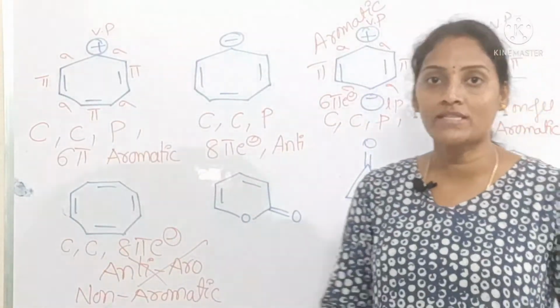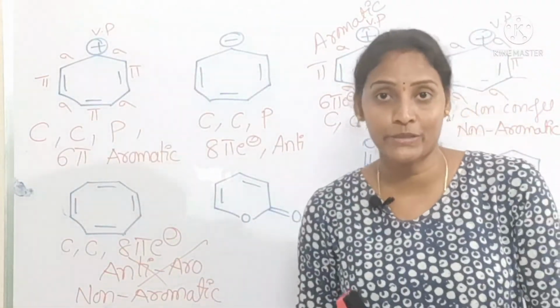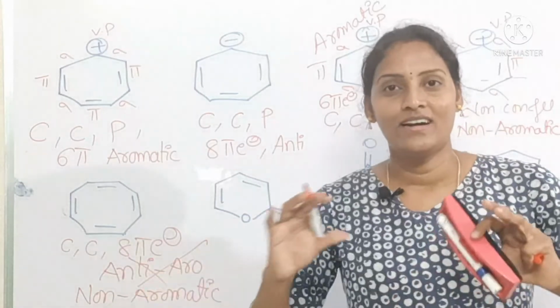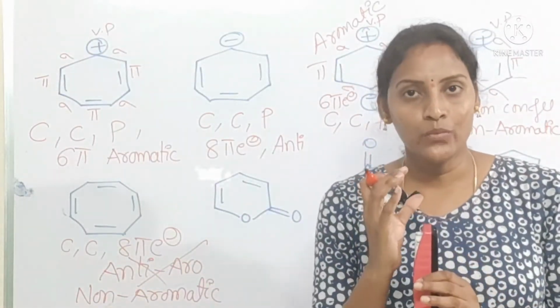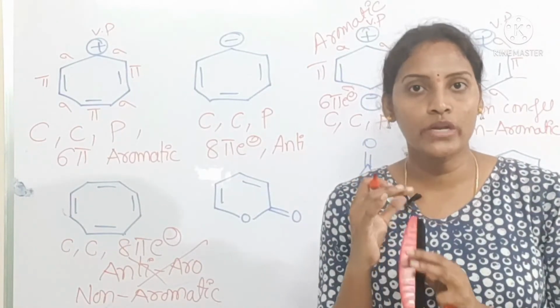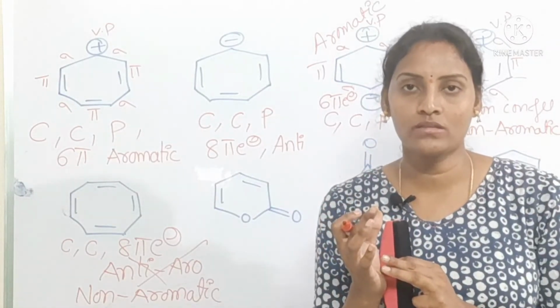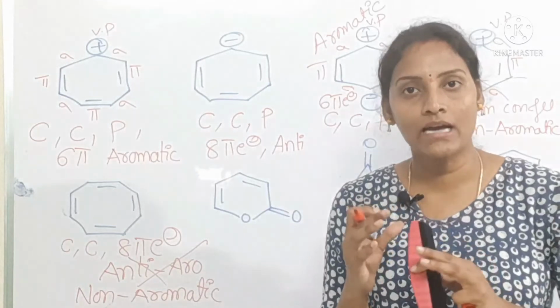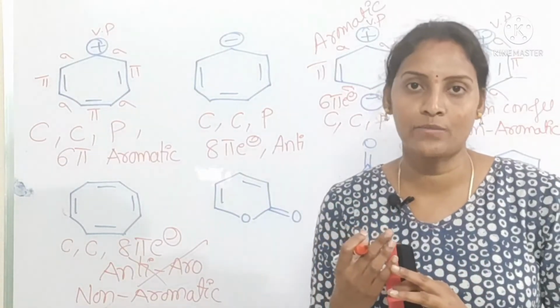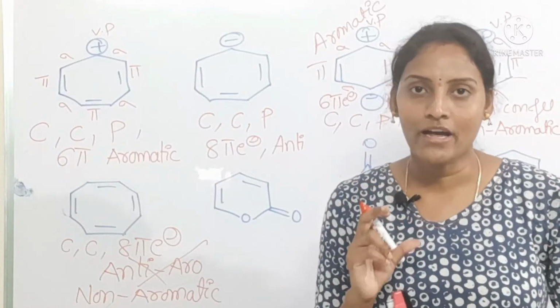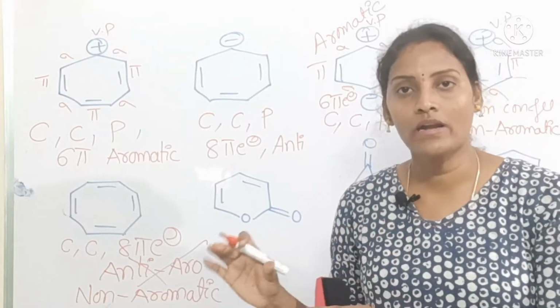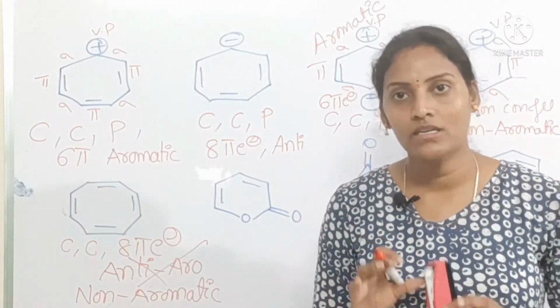Why? Because of missing planarity. Here I just want to tell one thing. For compounds that satisfy 4n pi electrons, if they have more than 6 carbon atoms, then they become non-aromatic compounds. Why? Because all atoms are not present in the same plane.